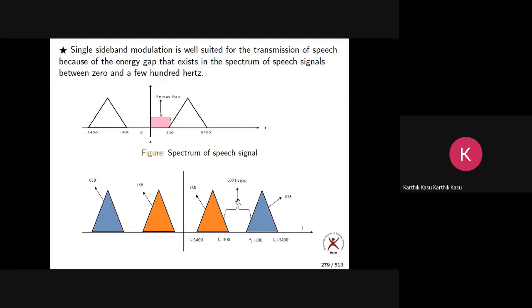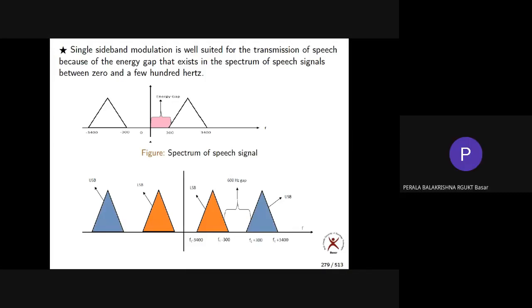Okay. Now what advantage? Anyone can tell me? Suppose I want to get SSB from this, or I want to isolate one sideband, what advantage do I get? What kind of advantage do we have in this case of speech signal? Think of it. In the previous general case, the lower sideband and upper sideband are meeting each other, or touching each other. So they are not completely isolated in frequency. Now what kind of advantage do you have in this special case? Anyone?